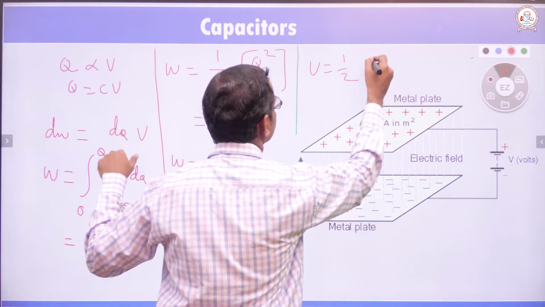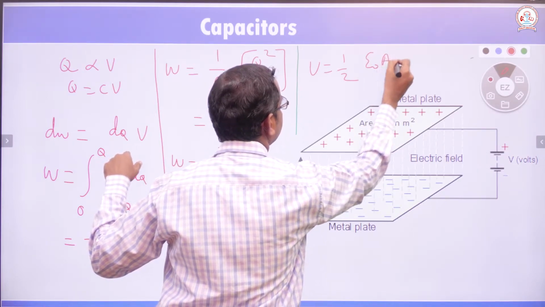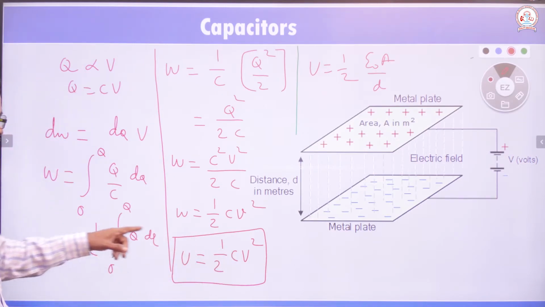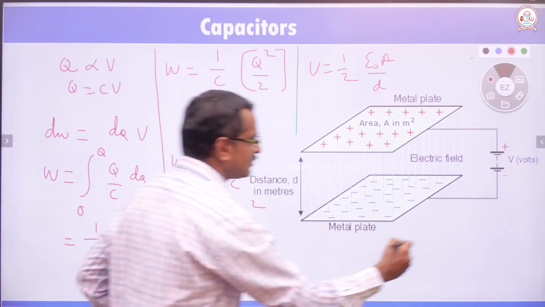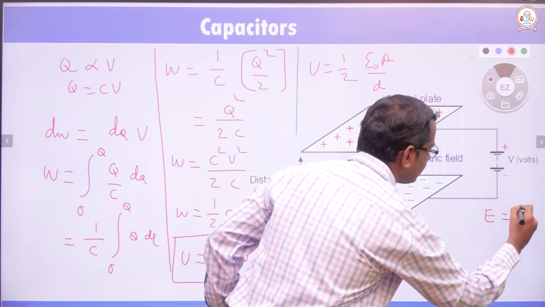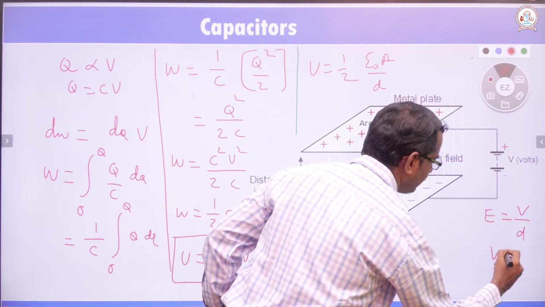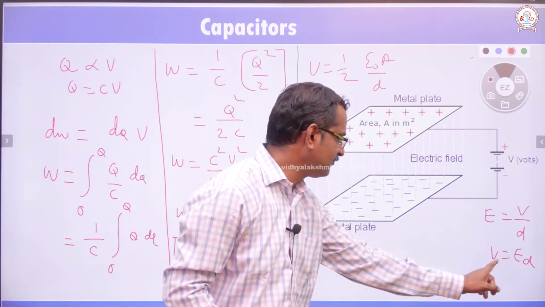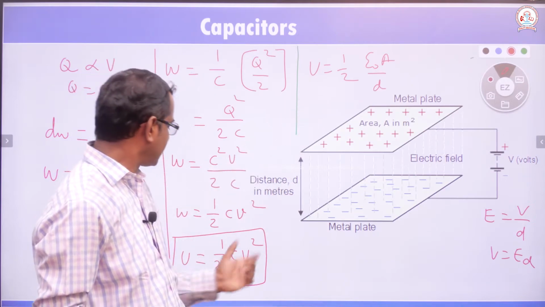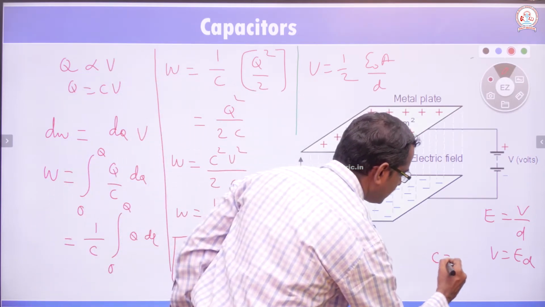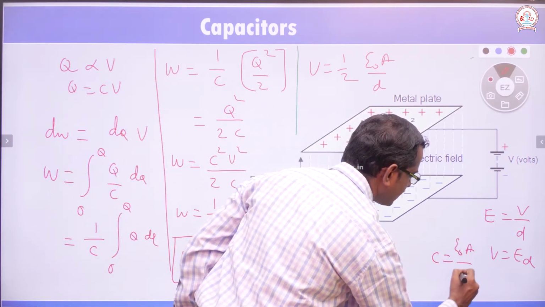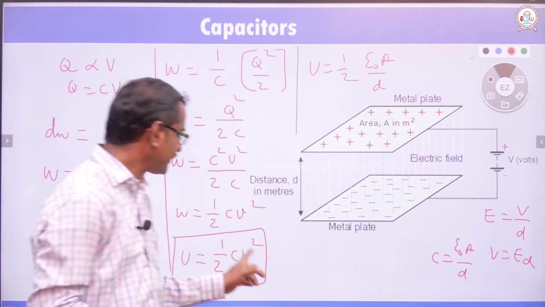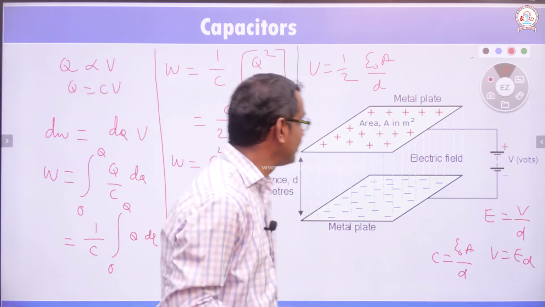C is equal to epsilon naught A by D, and V, we have already got that E is equal to V divided by D, or V equal to E into D, isn't it? Capacitance of the capacitor C is equal to epsilon naught A by D. Let us substitute these values. Instead of C, we substitute epsilon naught A by D. Instead of V square, we can substitute E square D square.